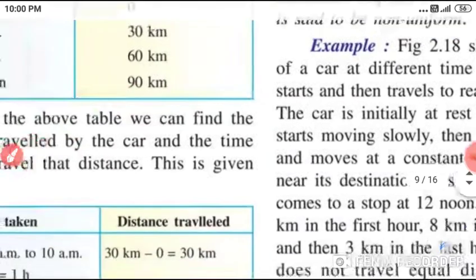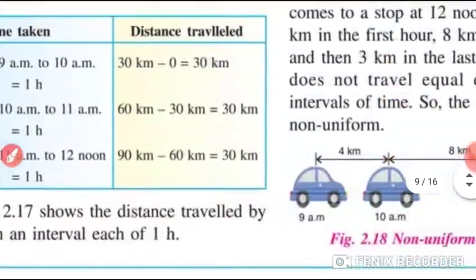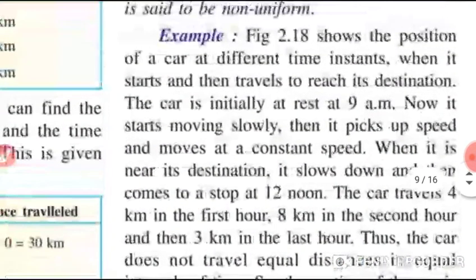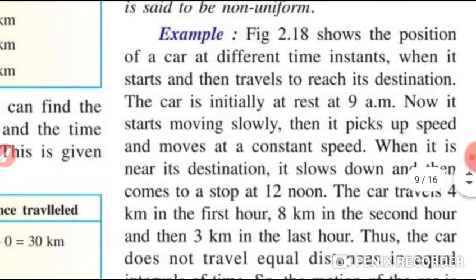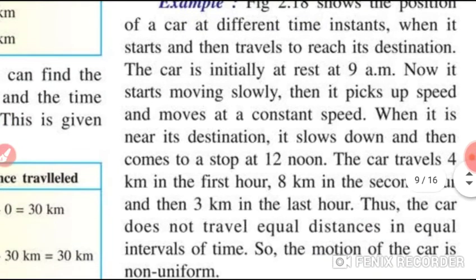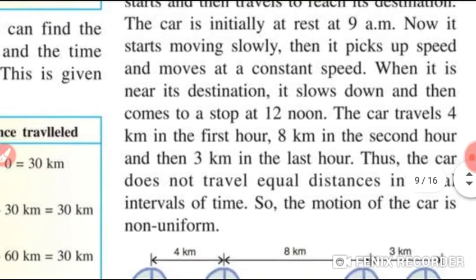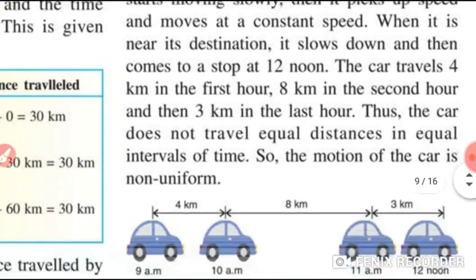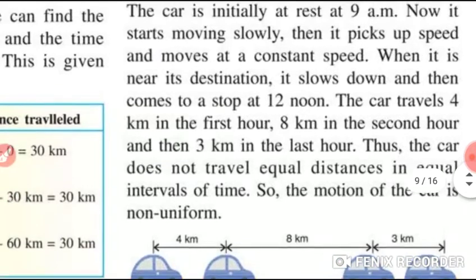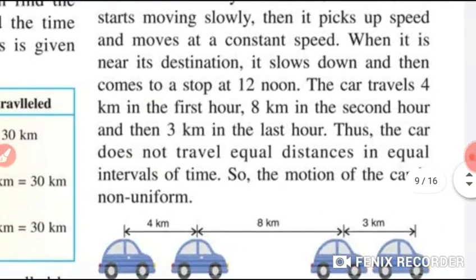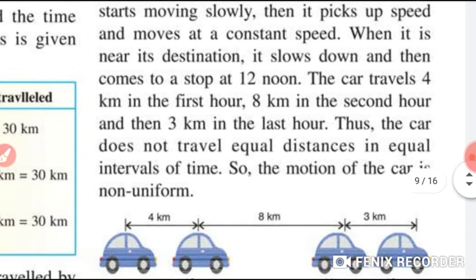Like in figure 2.18, students, just see here. Figure 2.18 shows the position of a car at different time instants when it starts and then travels to reach its destination. The car is initially at rest at 9 a.m., as you are seeing here. Now it starts moving slowly, then it picks up the speed and moves at a constant speed. When it is near the destination, it slows down and then comes to a stop at 12 noon.